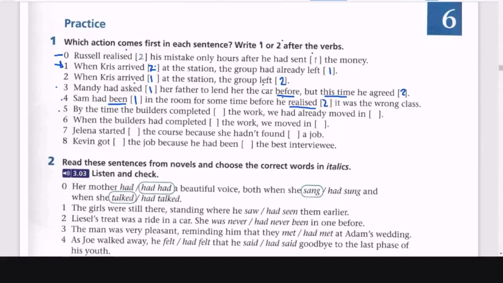Continue, please. And by the time the builders completed the work, we had already moved in. Yes, they completed the work after we were living there. Exactly. Good.